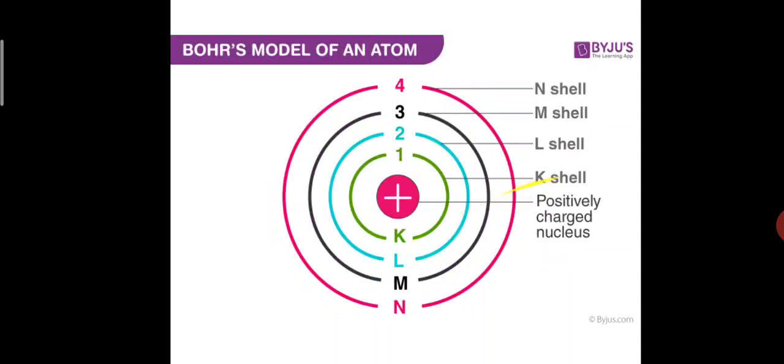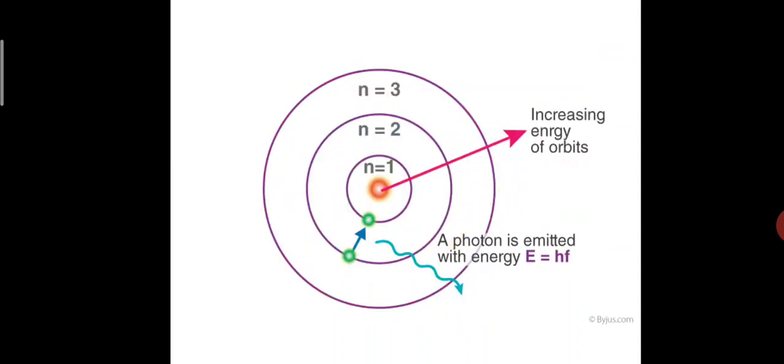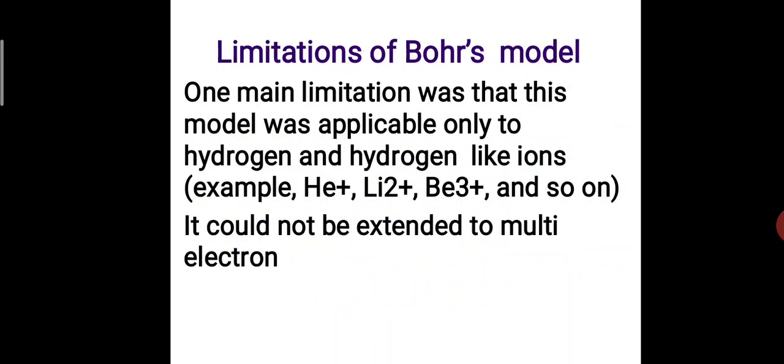And which shell will have the highest energy? N shell will have the highest energy. K shell will have the least energy. The electrons present in them will be called K electrons, L electrons, M electrons and N electrons. Is it clear children? And there was also some limitation for this Bohr's model of an atom.